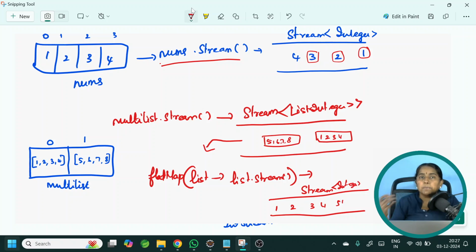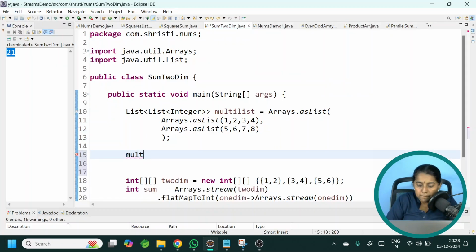On this, we can perform all the intermediate and terminal operations. Remember, because it is a stream of integer, I cannot call the sum method. I have to call the reduce method. If I want to call sum directly, in that case, I need to convert it using map to int and then call the sum method. Okay. Now, let us check this also.